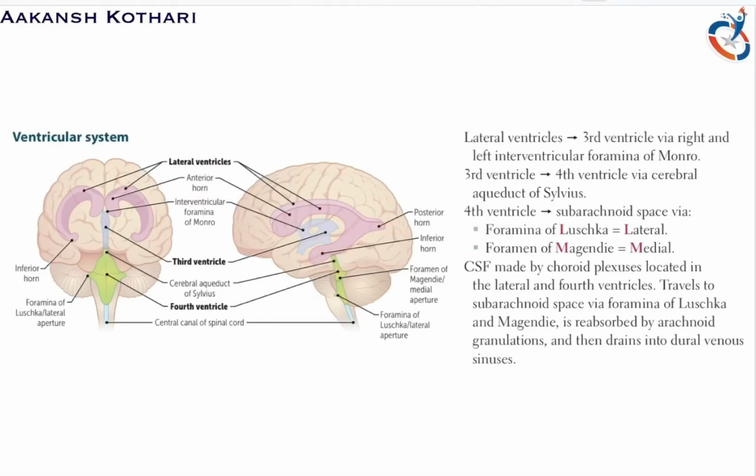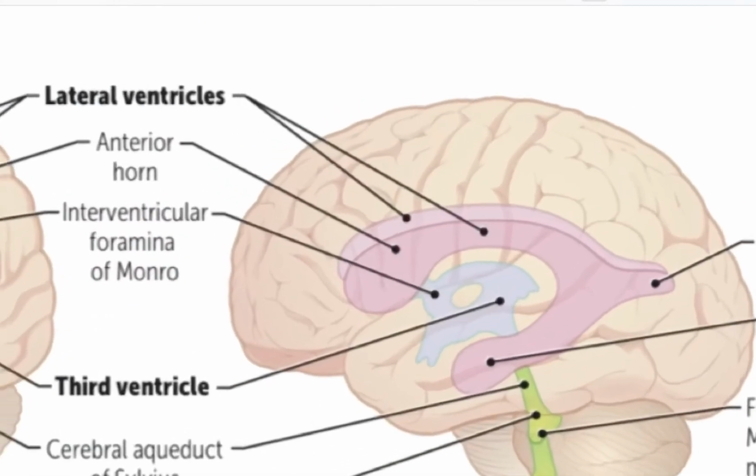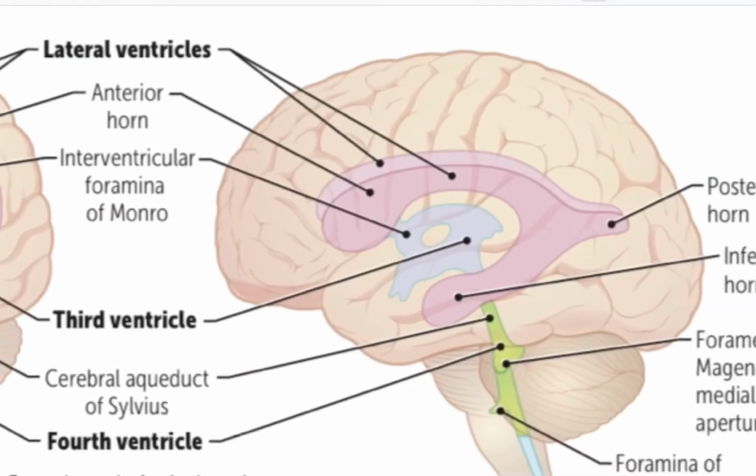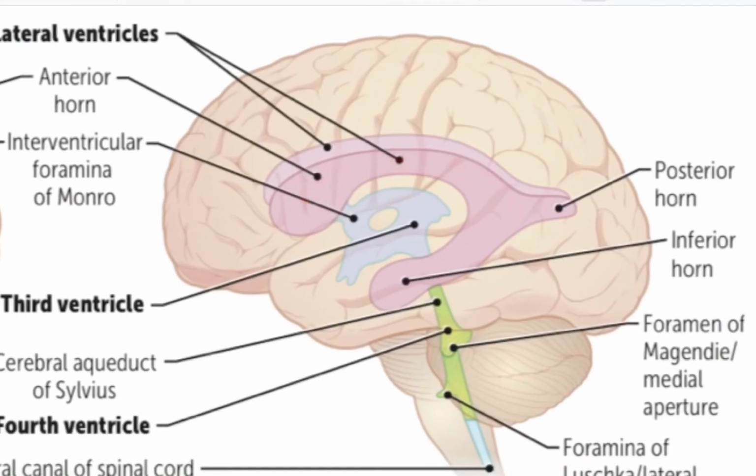Now remember that the third ventricle joins the lateral ventricles via the right and left interventricular foramina of Monroe. That means the cerebrospinal fluid from the lateral ventricles goes through the interventricular foramina of Monroe. Let me zoom into this diagram. These are the two lateral ventricles. From the lateral ventricles, through the interventricular foramina of Monroe, the cerebrospinal fluid moves into the third ventricle. This is the third ventricle.